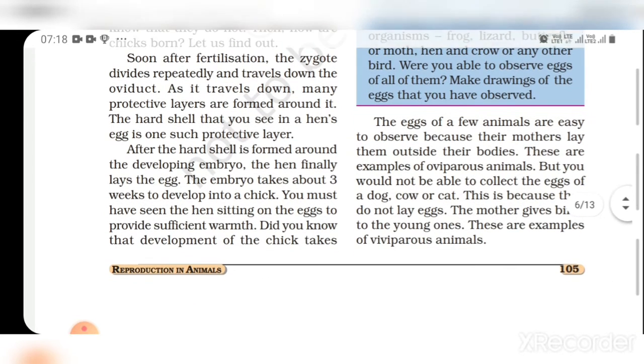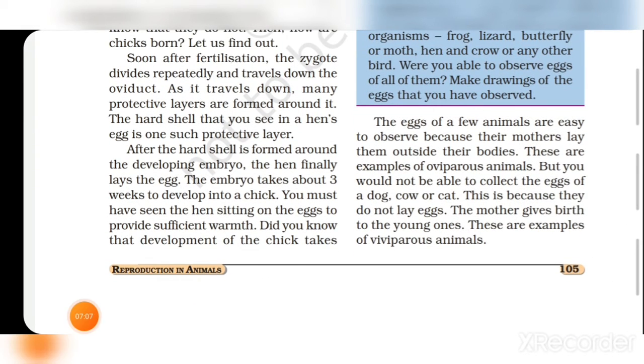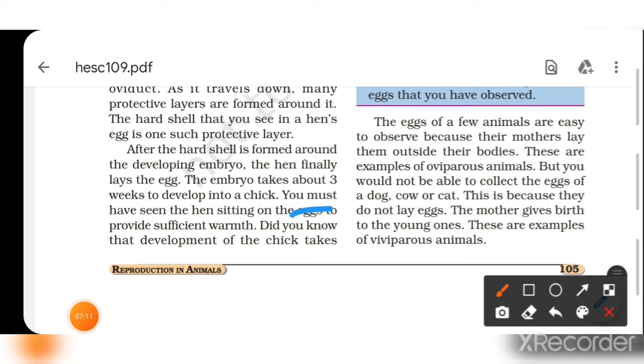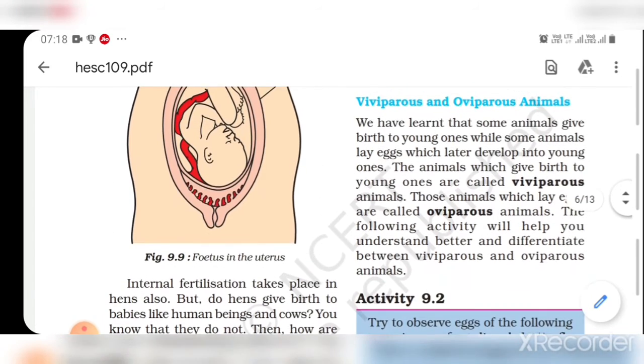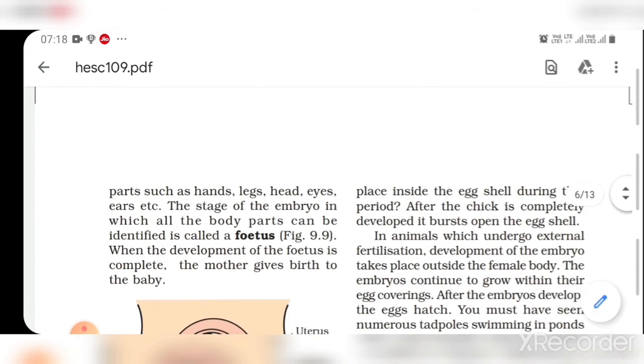You have seen a hen sitting on the eggs. आपने देखा होगा तो 3 weeks तक जो hen है वो eggs पे sitting होती है. Provide sufficient warmth. Development of the chicks takes place जब तक वो chicks का development नहीं हो जाता.